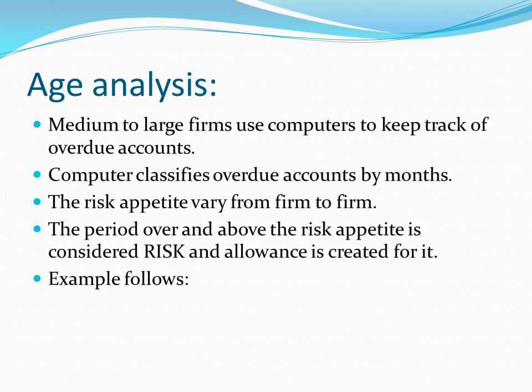So the risk appetite varies, and anything over and above the risk appetite is considered risk, and allowance is created for that. Now, you can well realize that computers are generally used nowadays, and this report is generated on almost a daily basis, and decisions are made on the basis of this computer report.